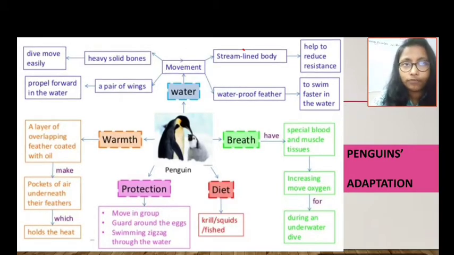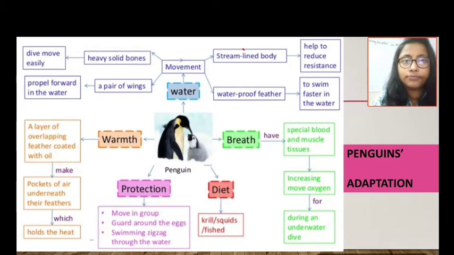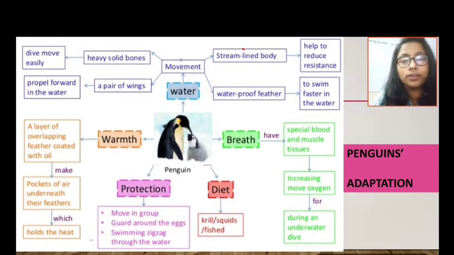So in case of the water, for movement they have flappy wings, and their body is streamlined, so that it can reduce their resistance. And the pair of wings helps them to move forward and backward.